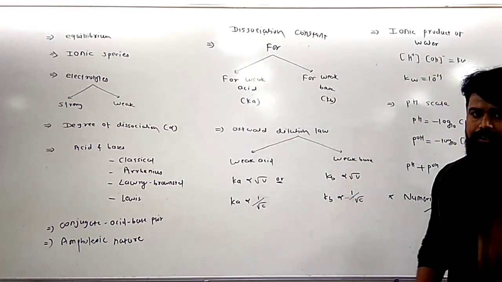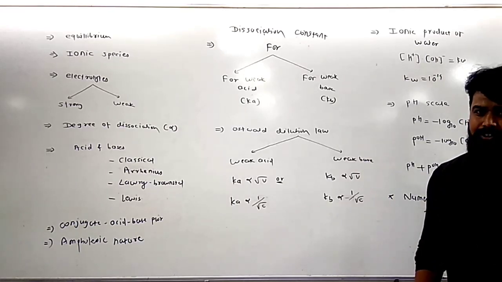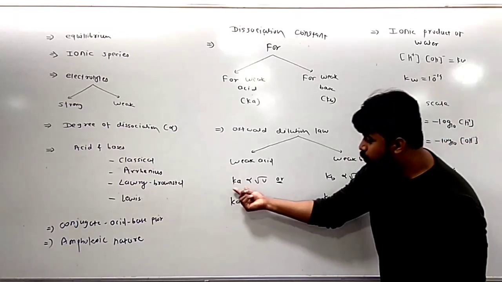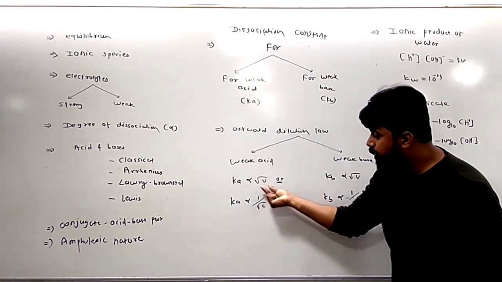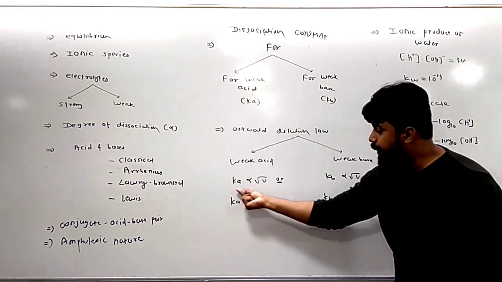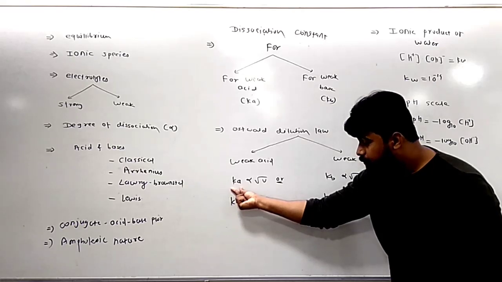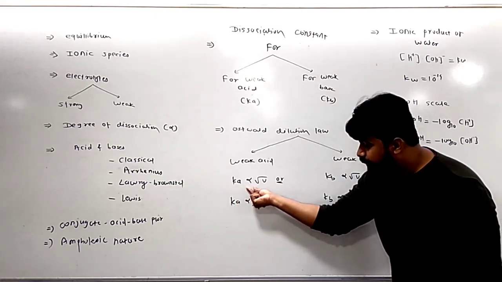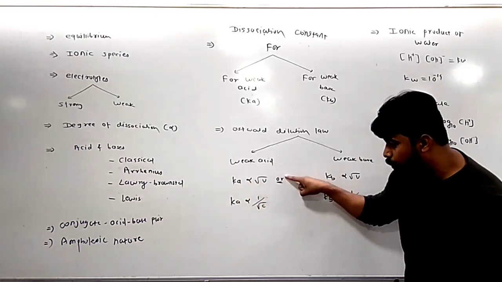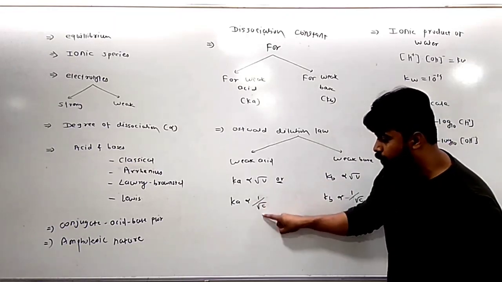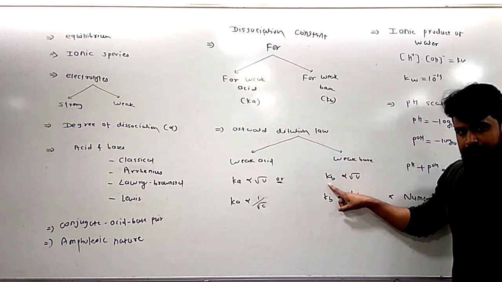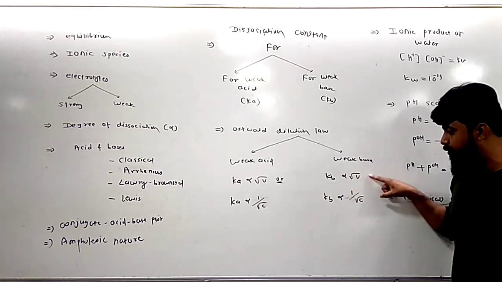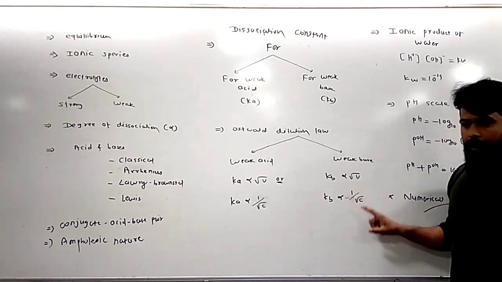Ostwald dilution law, after some derivation, we concluded that Ka, the dissociation constant of a weak acid, is directly proportional to the square root of volume, or inversely proportional to the square root of concentration. Similarly, the dissociation constant of a weak base is directly proportional to the square root of its volume and inversely proportional to the square root of concentration.